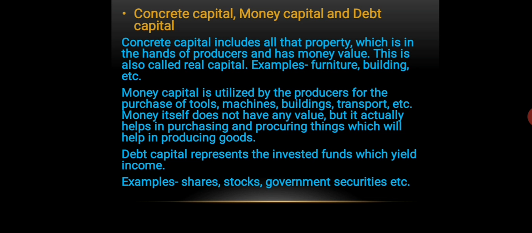Another type of capital is the money capital. Money capital is utilized by the producer for different things like tools, machines, buildings, for transportation, etc. Money cannot produce anything by itself, but it helps in the production of other commodities, because money is used in buying or procuring different things which help in the production of another commodity. Is it clear? So that type of capital is known as money capital.